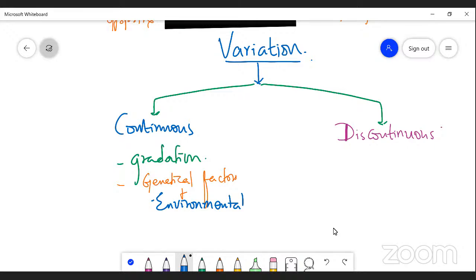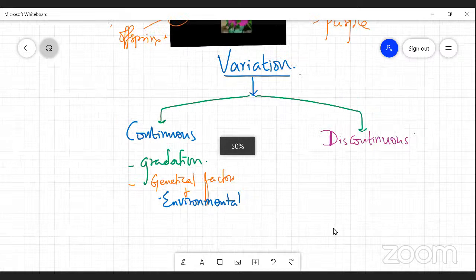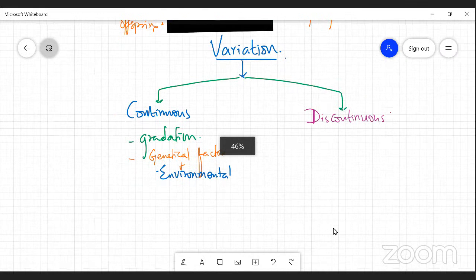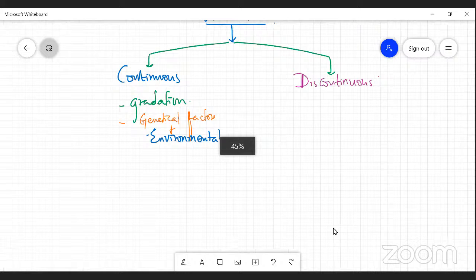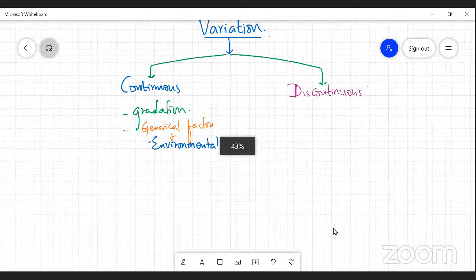One more thing I can say. Continuous variation is also known as quantitative inheritance.